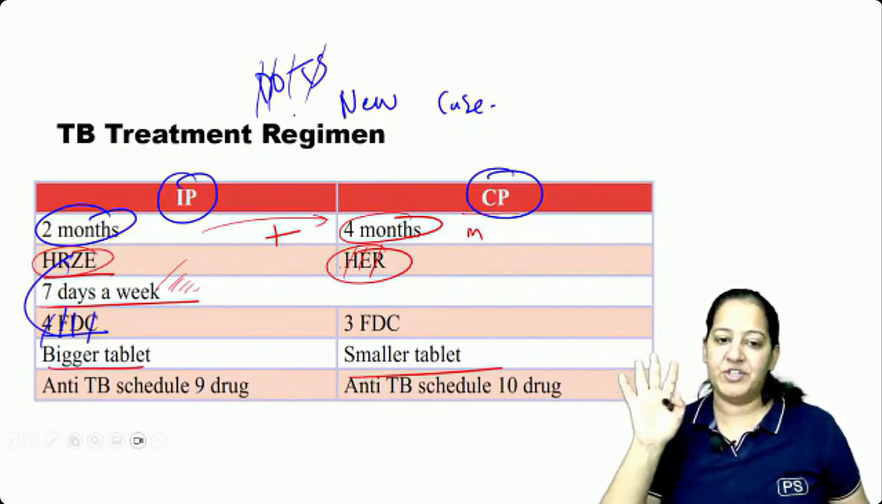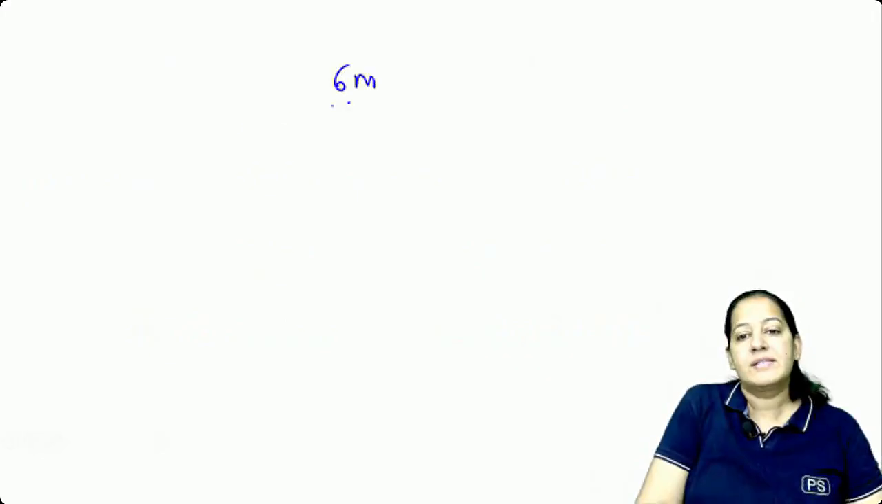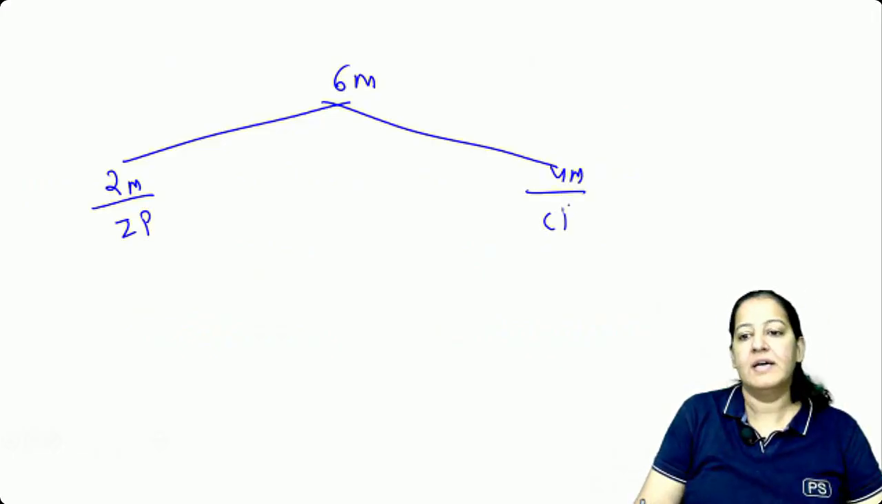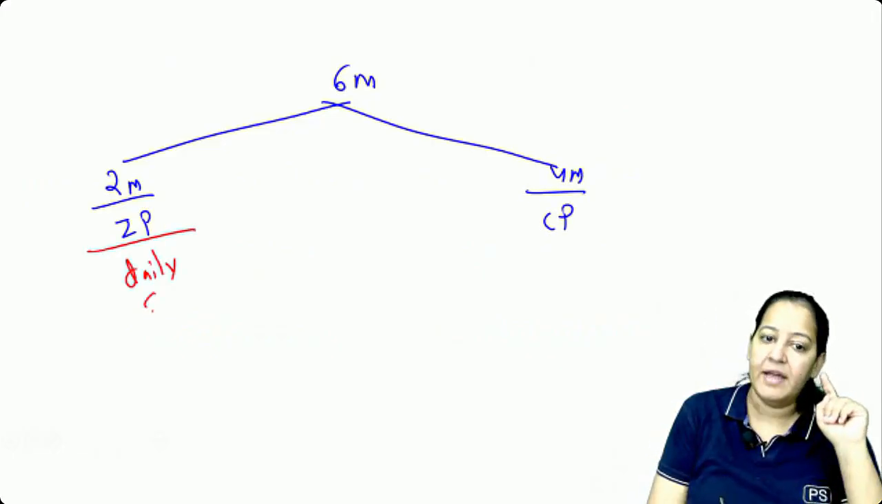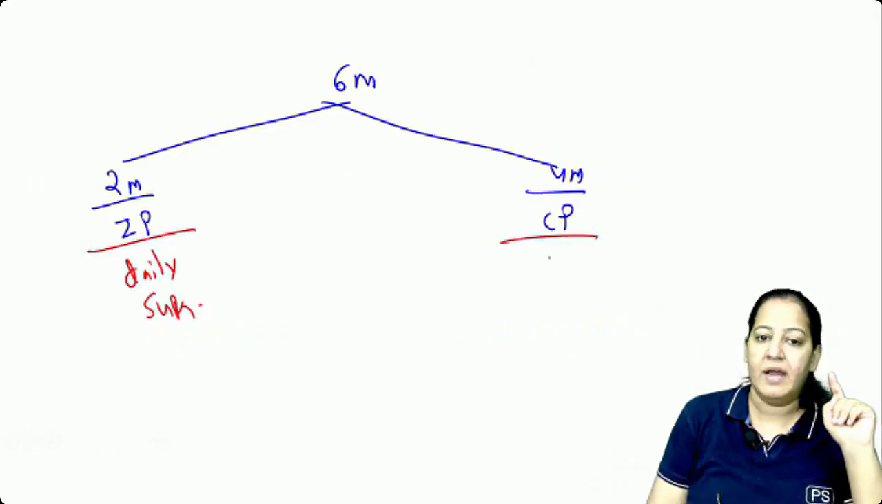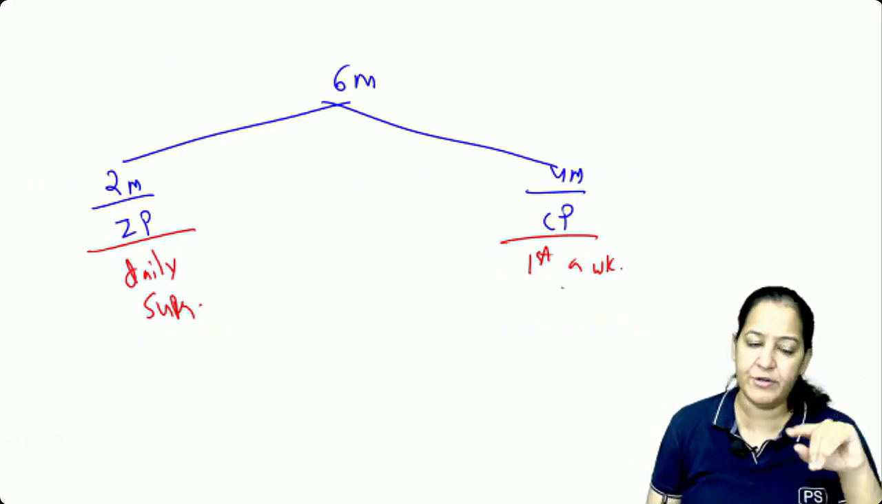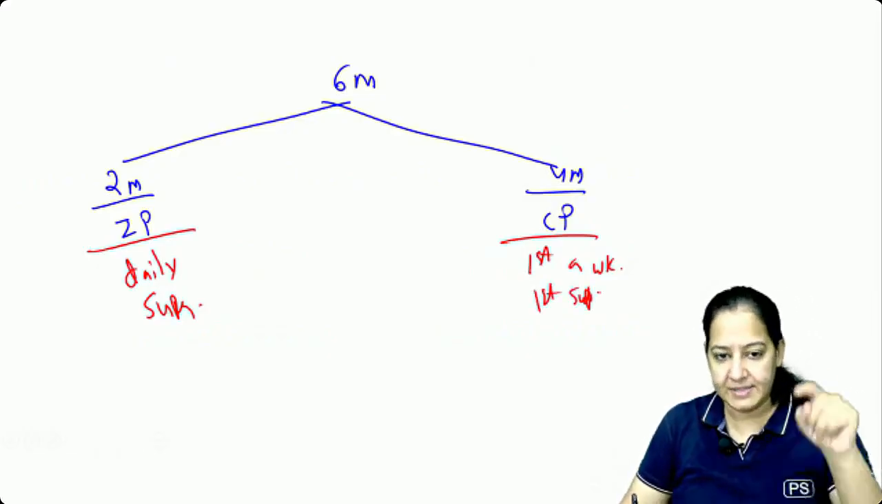So for whatever new patients are there, tell them the total treatment is of 6 months. Out of the 6 months, the first 2 months is intensive phase and the next 4 months is continuation phase. Here you have to come to the hospital daily, and all the doses are supervised. And here you have to come to the hospital once a week. We will decide a day, every Monday or every Tuesday. The first dose is supervised, the rest are given for home.